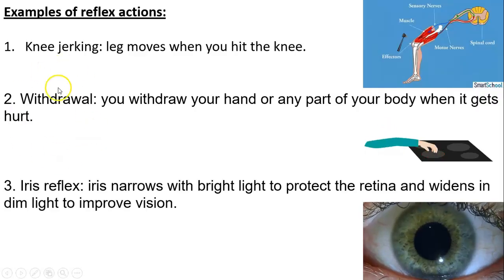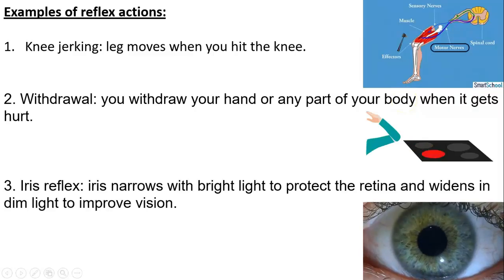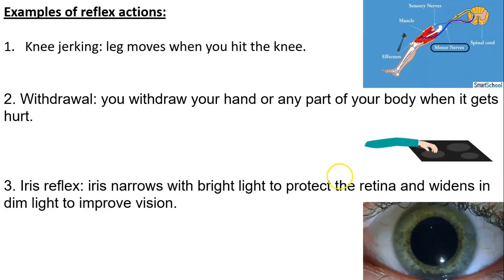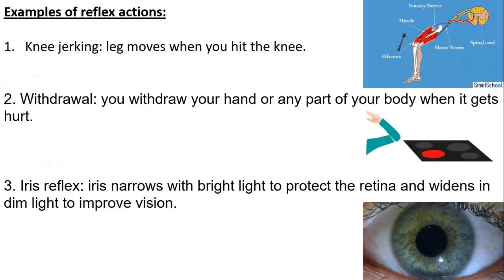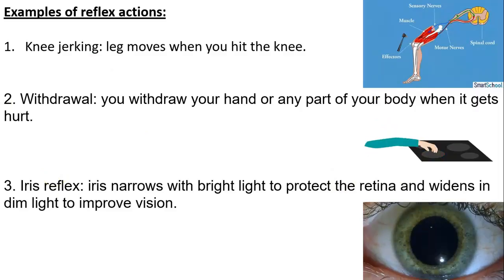Also the withdrawal. For example, here, when you withdraw your hand or a part of your body when it gets hurt, this is called withdrawal. Also, it is a reflex action without thinking, very quick.